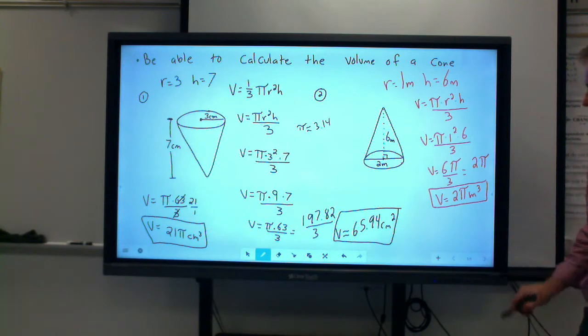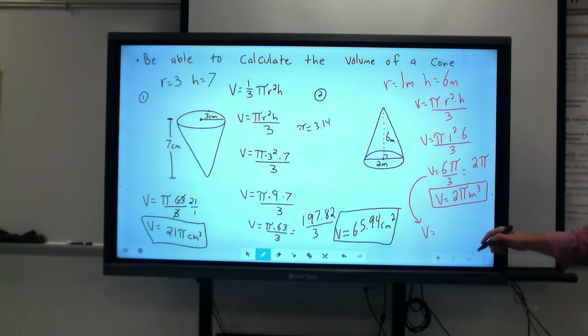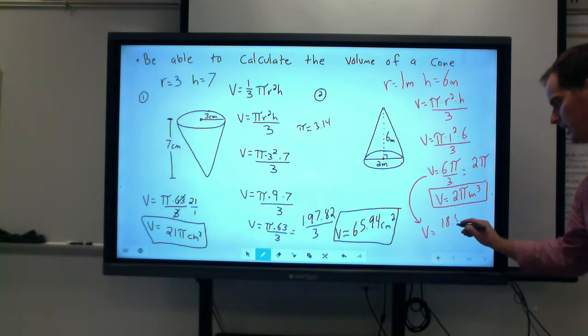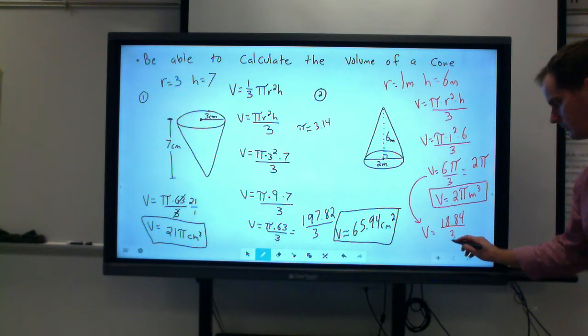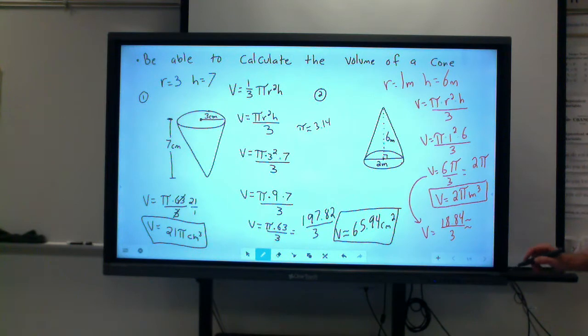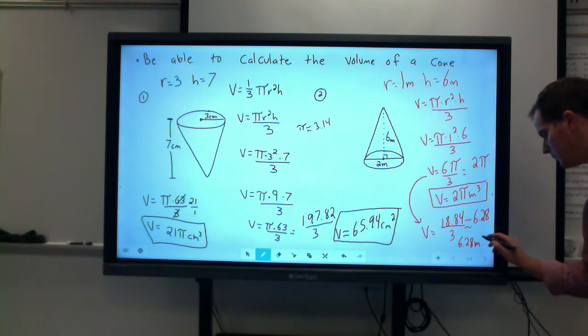That's acceptable. If you didn't want to do that and you wanted to use a calculator, you could actually do 6 times pi. So this top part, 6 times pi, is going to give you an answer of 18 and 84 hundredths, or 18.84. Divide the whole quantity by that 3, and you're going to get a decimal answer of 6 and 28 hundredths. The key thing again is just to write your final answer with the units. So I'll write it down here. 6 and 28 hundredths meters cubed as your volume.